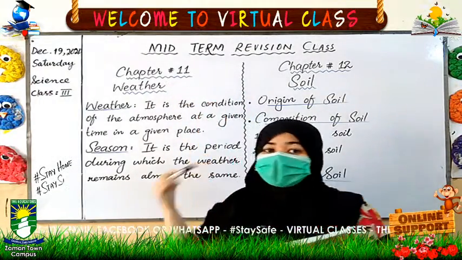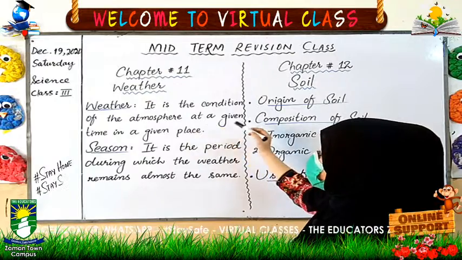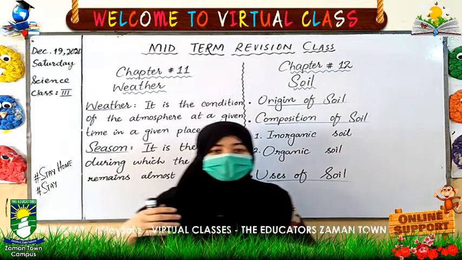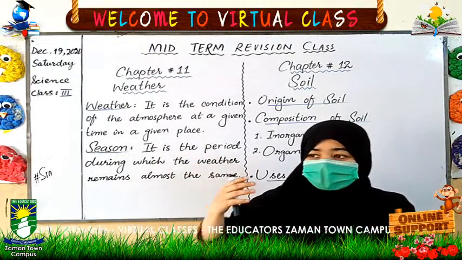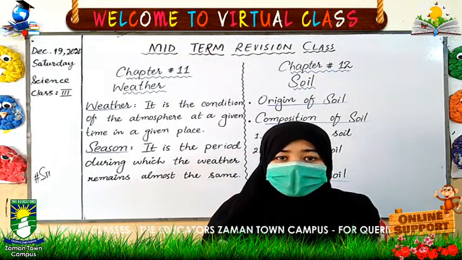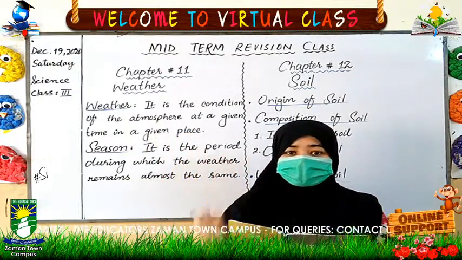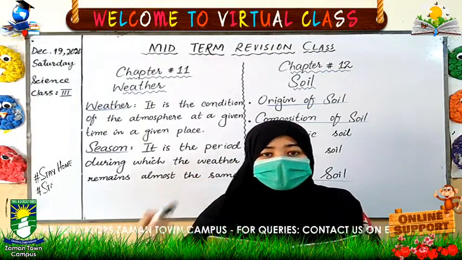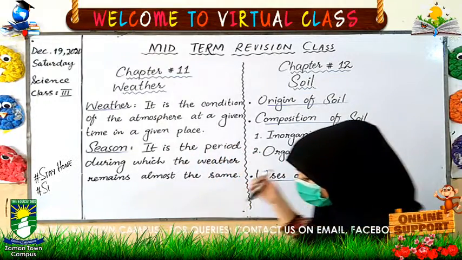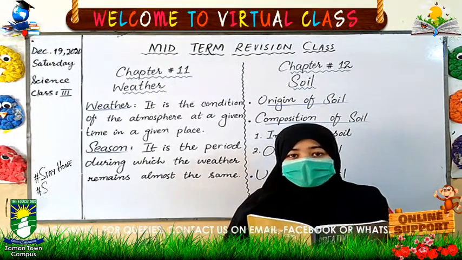So what is weather? Weather is the condition of the atmosphere at a given time in a given place. It can change from day to day. When you see that in the morning it's a very hot day and the sun is scorching above our heads, but in the evening the weather changes and it becomes windy, cloudy weather. So weather can change from day to day, and even several times in a day. It can be hot, rainy, or windy.